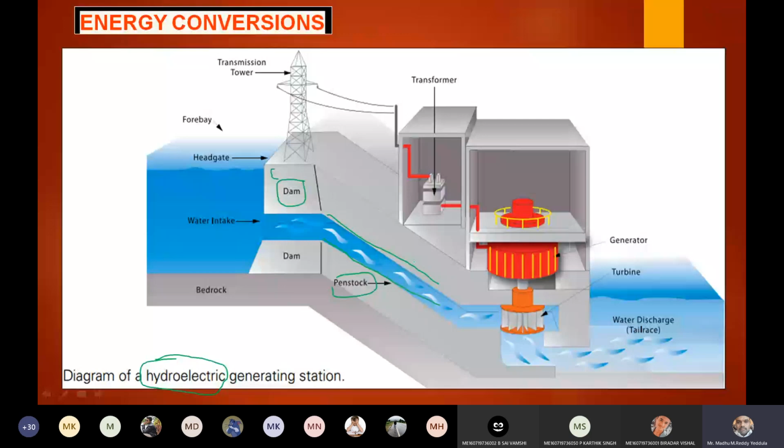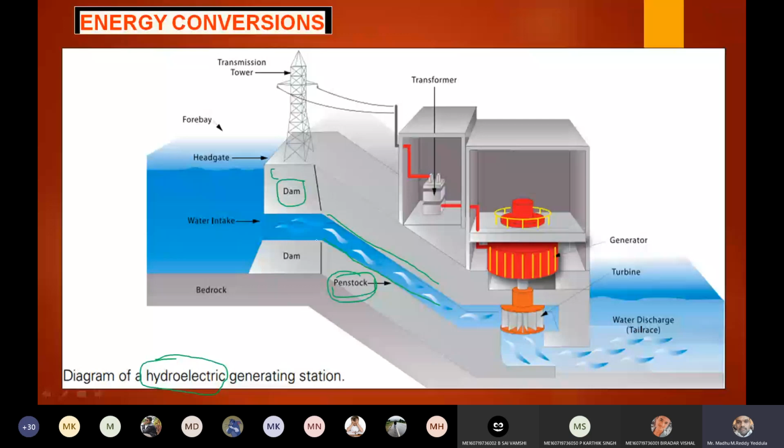Usually in our households we use only inches: 1 inch pipe, 1.5 inch pipe, 2 inch pipe, maximum 3 inch pipe. Whereas for drainage or municipal water they will use 1 meter or 2 meter diameter pipes. But here it is 5 meter, 10 meter. The pipe of larger diameter is called a penstock. The water will flow through the penstock to the required area.